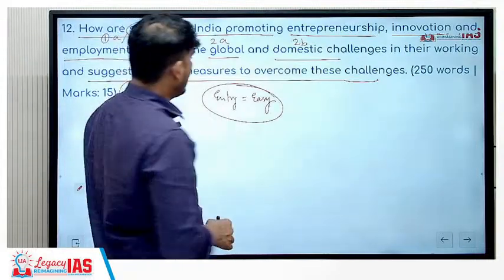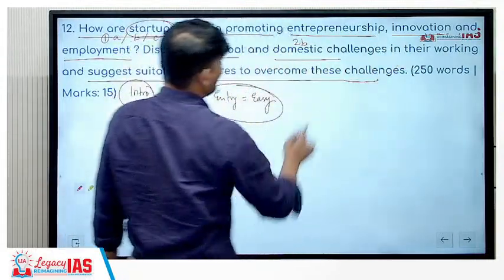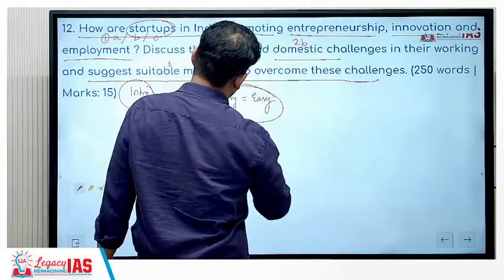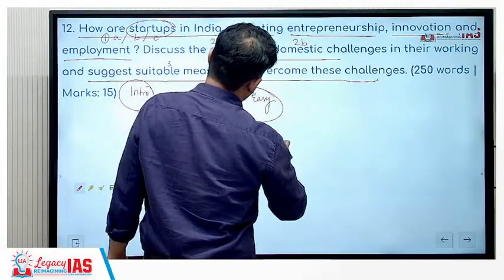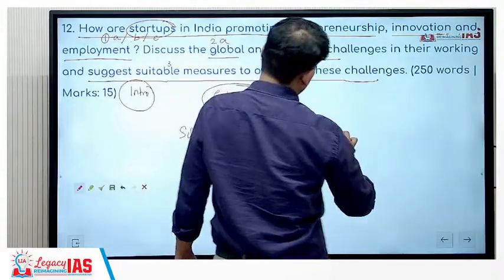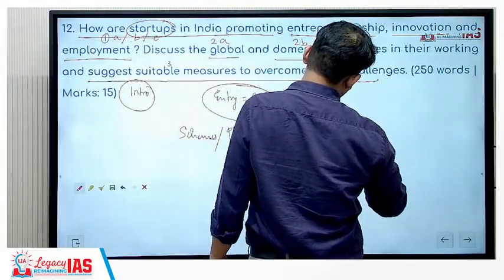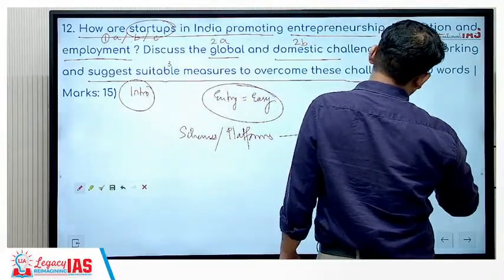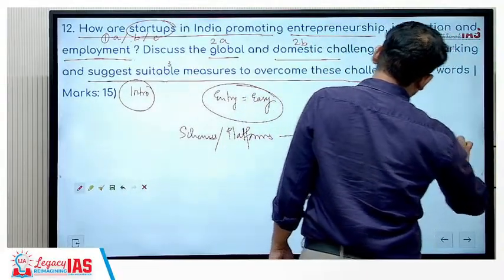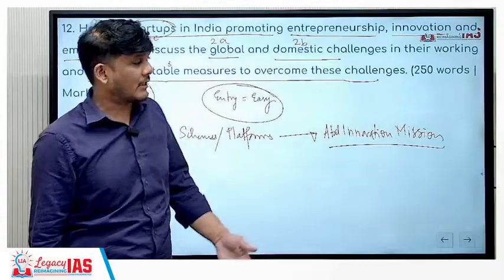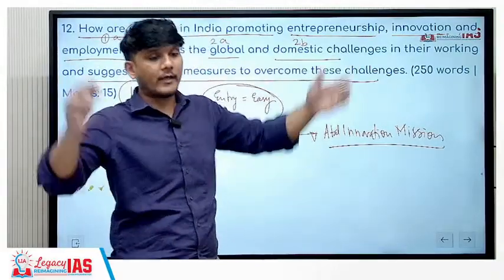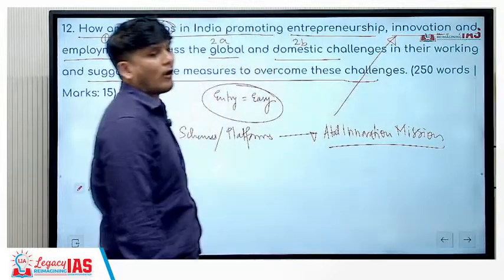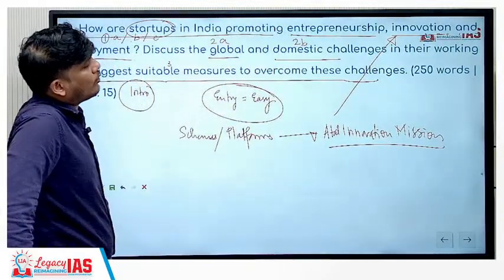Then innovation. How is it helping innovation? There are various schemes and platforms of the government for startups. For example, there is Atal Innovation Mission. Under Atal Innovation Mission, you have the incubators wherein startups can come and stay there and work and get hand holding, etc. And the startups that solve people's problems are also incentivized.